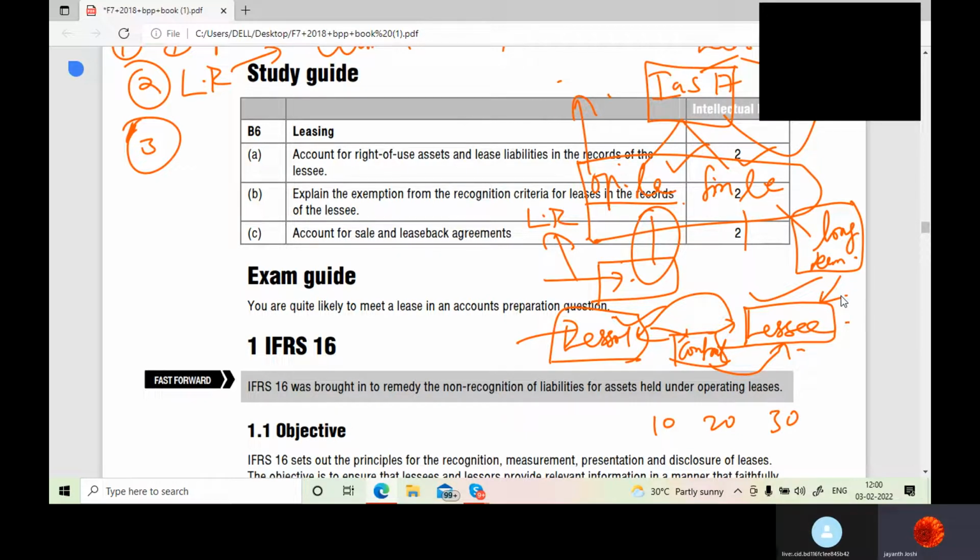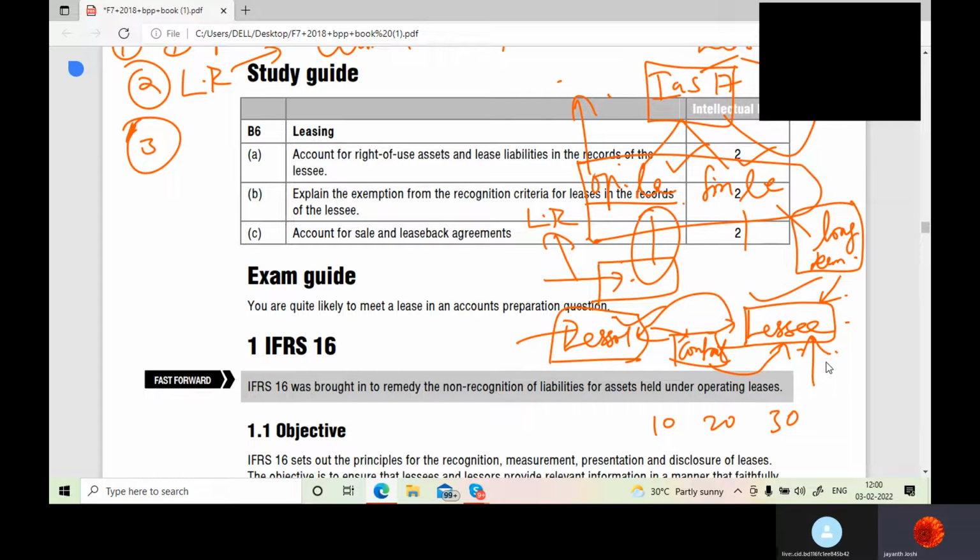Unlike in the operating lease. So you clearly got the difference between operating lease and financing lease. Yes, sir. And in finance lease, one special feature also they have. The feature is nothing but the lessee has a right to own the asset at the end of the lease agreement. That means the lessee would be buying the property from the lessor.